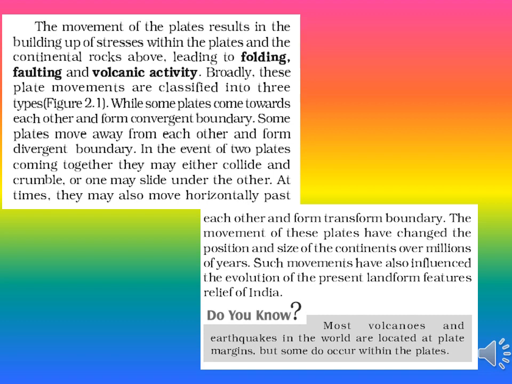While some plates come together and form a convergent boundary, some plates move away from each other and form a divergent boundary. When two plates come together, they may either collide or crumble, or one may slide under the other. At times, they may also move horizontally past each other and form a transform boundary.